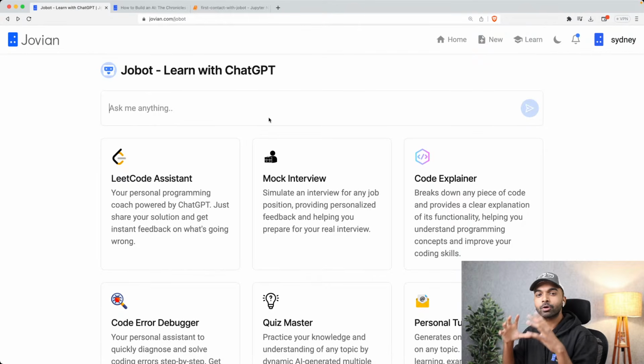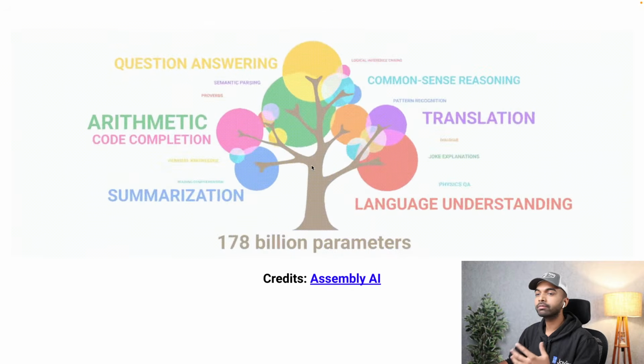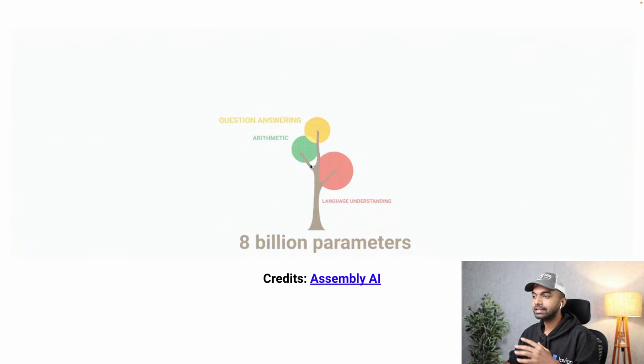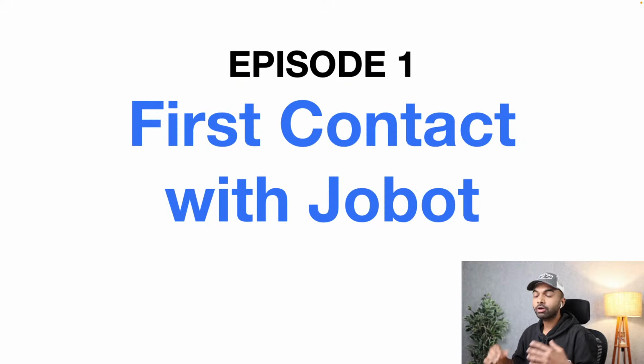Now in this course, you're going to learn how to build such applications using the APIs that are available to us, using the language models that have all of these emergent capabilities. And this is a completely new paradigm, and this is probably going to be one of the most exciting areas of development over the next couple of years. So I hope that excites you. And with that, let's get into episode 1, first contact with Jobot.